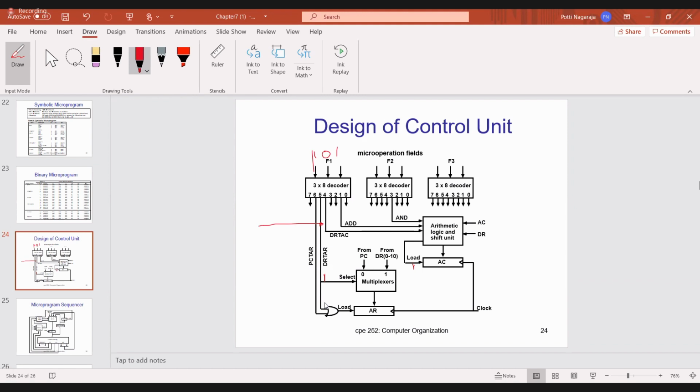Tell me the value here. For this OR gate, it is also 1. Whereas the sixth line will be, only fifth line is 1 and all remaining outputs are zeros. So sixth output is 0. Now OR gate, if the inputs are 1 and 0, what is the output? Tell me. OR gate, if the inputs are 1 and 0, the output by default has to be 1. So load becomes 1. Load becomes 1, and what does that mean?